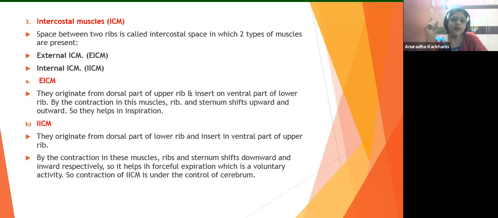So that is the main role of your EICM. I told you how they are placed. I had kept the pen and pencil in my hand and I told you how they are going to be from the back side to the front side of the neck. And exactly opposite will be your IICM from the front side to the back side of the neck. So it's going to be making crisscross junctions, which will keep these ribs in place, basically. Right? So that is about the EICM and IICM.